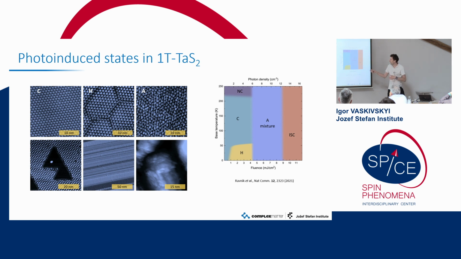Like, for example, this kind of glassy state, which you also might have noticed in Martin's presentation at higher fluence. And if you zap the sample even more, we can actually create a lot of different things, like polytype transformation, some other stripy orders, but I will not talk about those today. I'll mainly focus on the first two, so the H state and A state. Both are pretty stable, and both are quite unusual. And so right after observation of those states, a lot of questions arise, so I'll try to answer one by one.